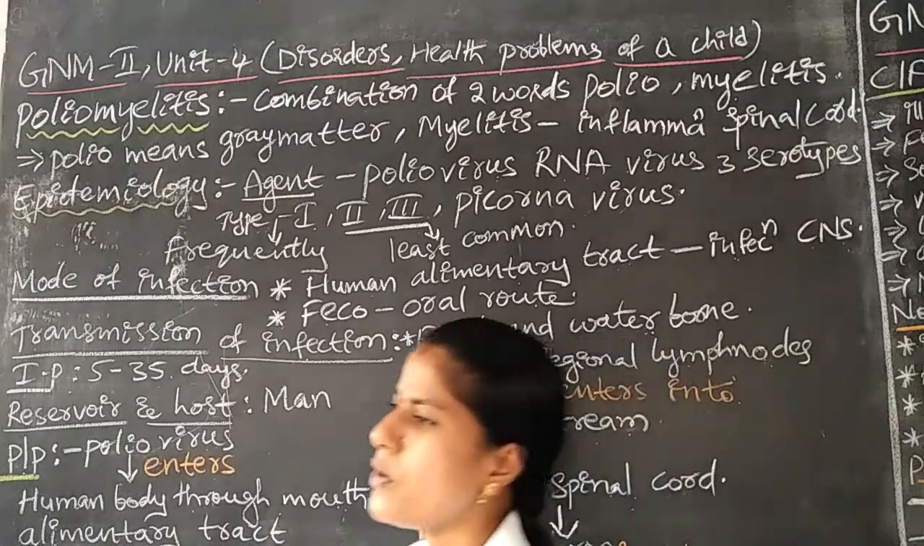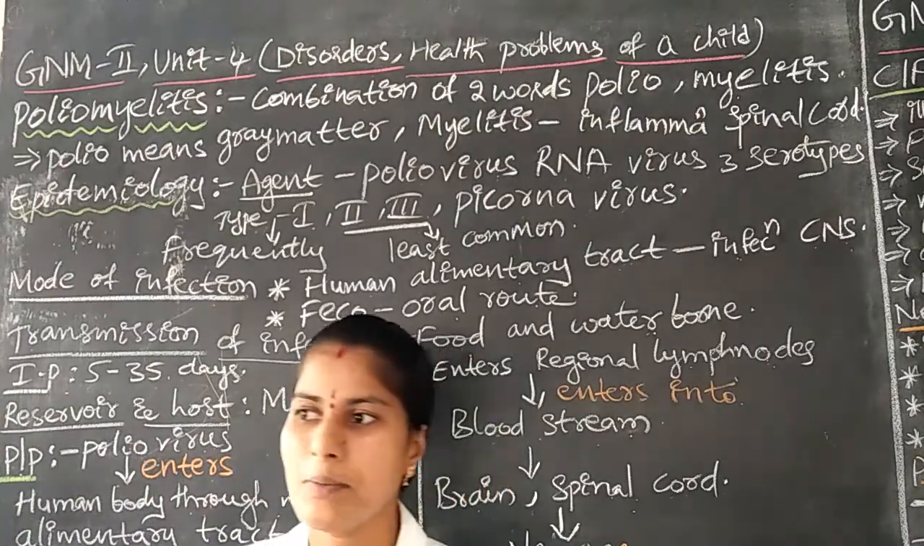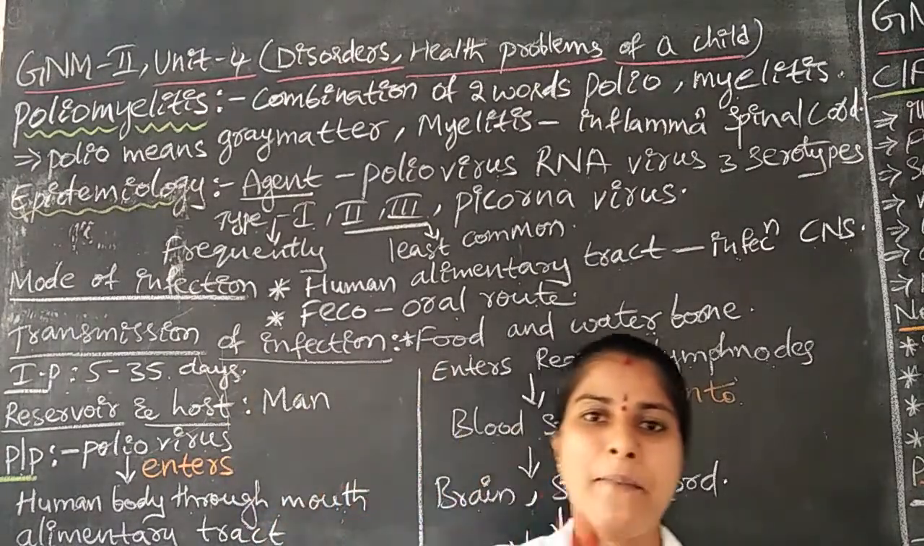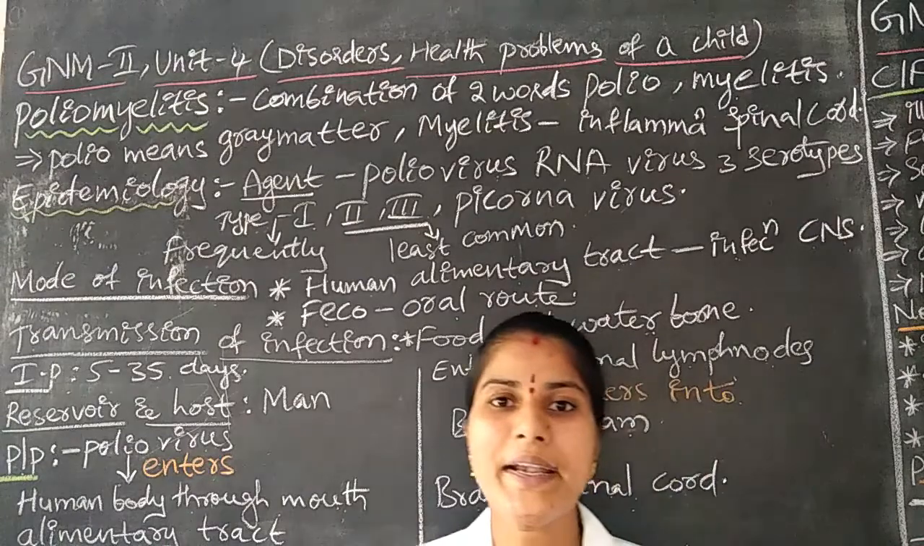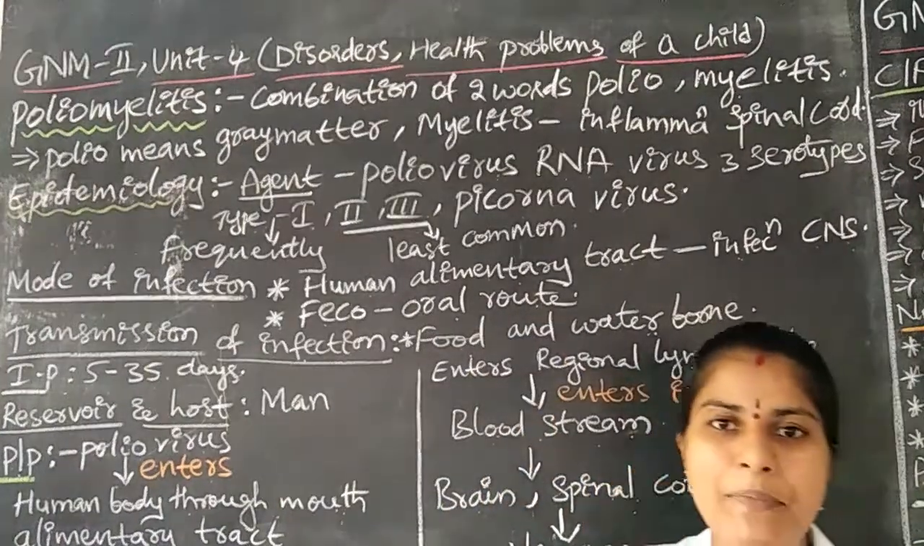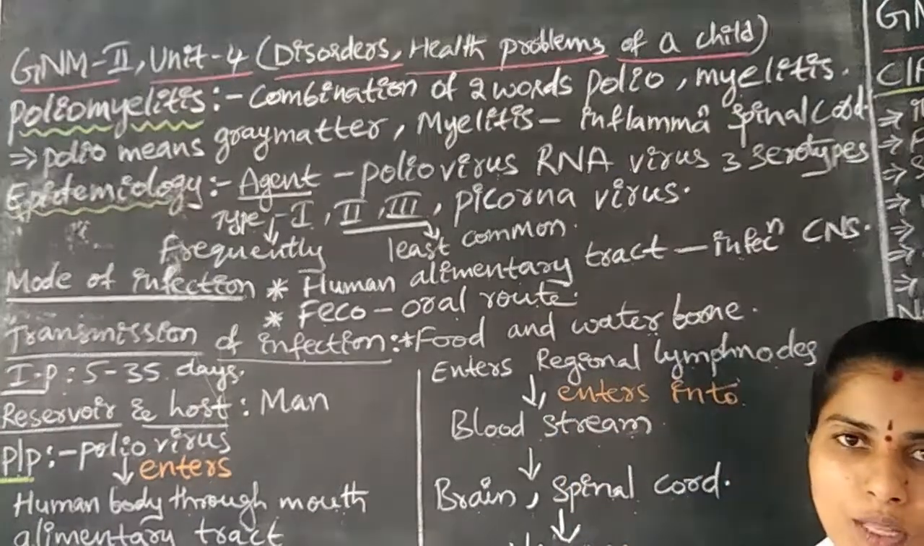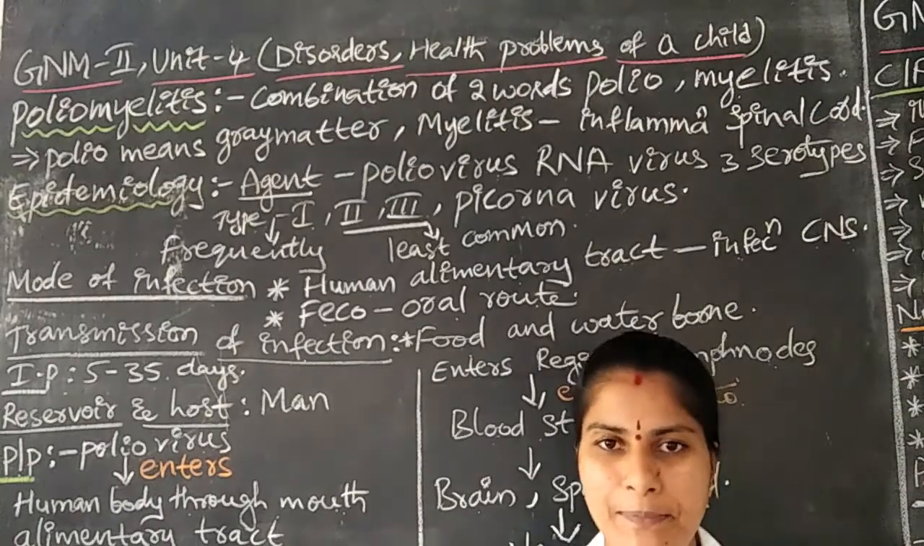What is the function of the motor neuron? The motor neuron gives impulses for voluntary actions. The impulses are sent from the brain. The impulses are carried through the motor neuron up to the affected part.